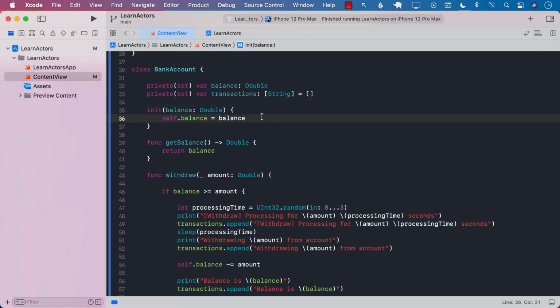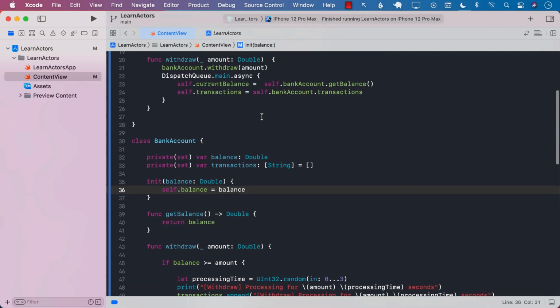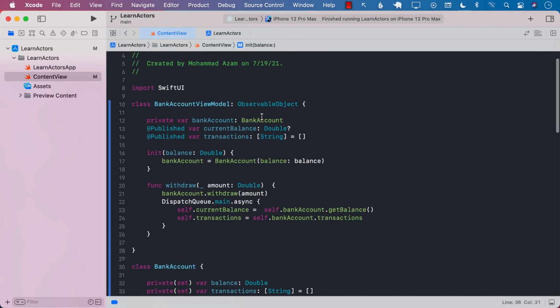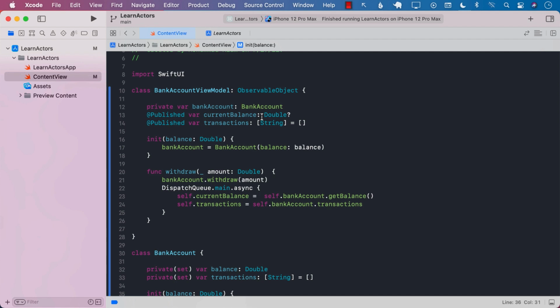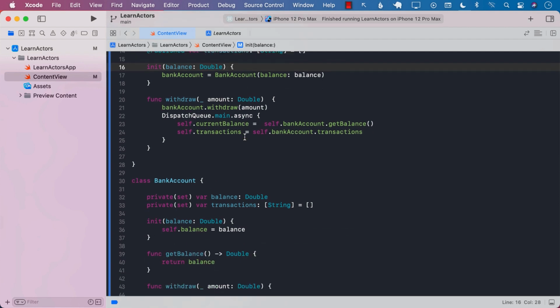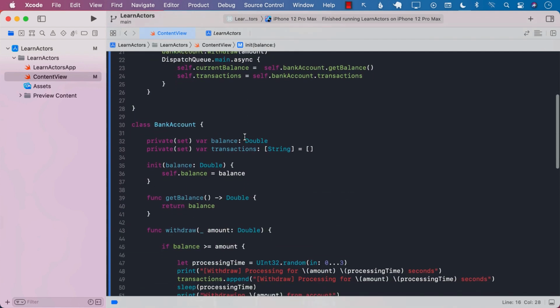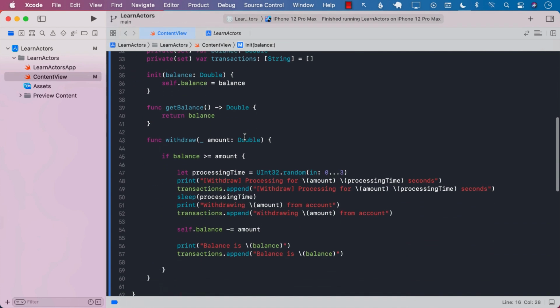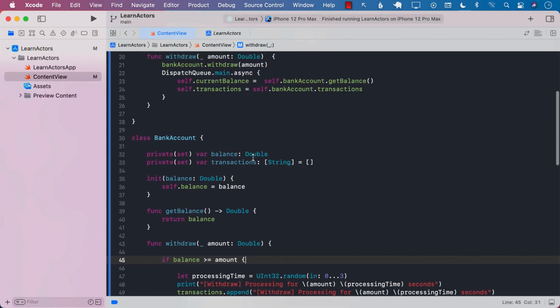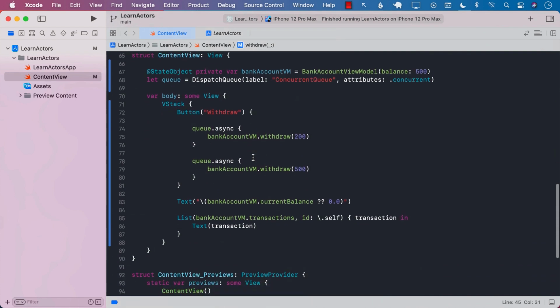All right, everyone, let's go ahead and take our last example of the bank account. You can see that we are not using the playgrounds anymore because in the current version of Xcode 13, the playgrounds with actors is not really working. So that's why I've created a SwiftUI application to demo how we can use actors to improve this application. Right now, this particular application is not using actors. Let's go ahead and go through this application.